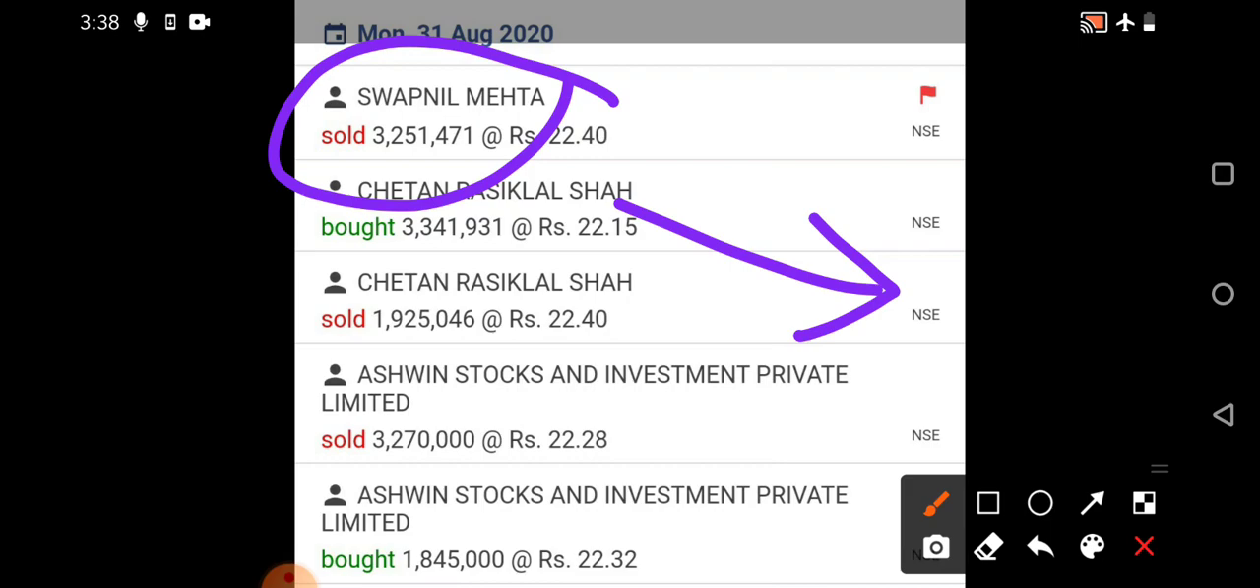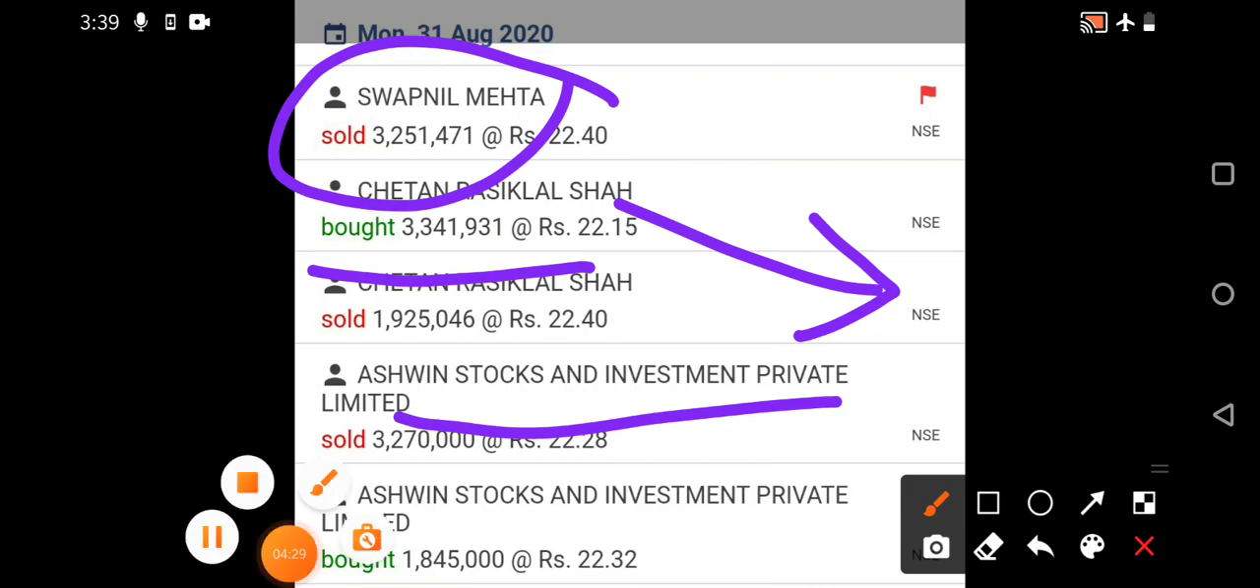He is a managing director of Persistent Systems, and you can see he has also sold 32 lakh shares at 22.40. These levels where they have sold their stake become very good resistances as well, which we can watch. And again, Chetan Rasiklal Shah has bought at 22.15, and Ashwin Stocks and Investment Private has also done a bulk deal in the company.